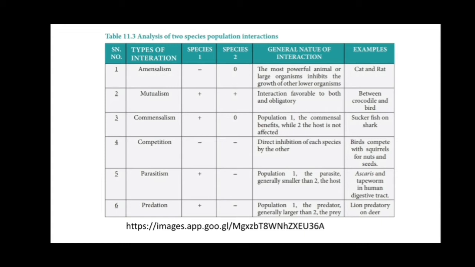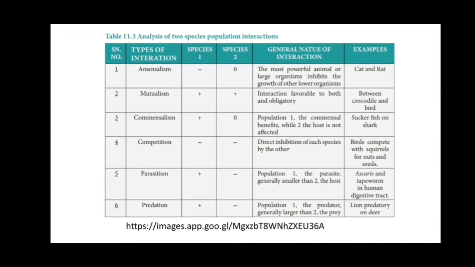Again, the next one is competition. Competition is an interaction in which both species get harmed. As we know, there is direct inhibition of each species by the other for competition over food and space. Here is an example: a bird competes with a squirrel for nuts and seeds.